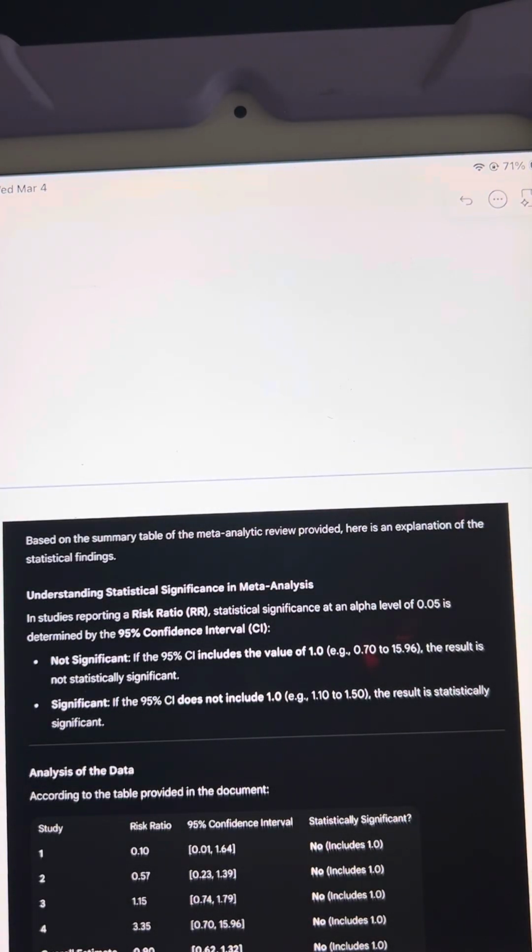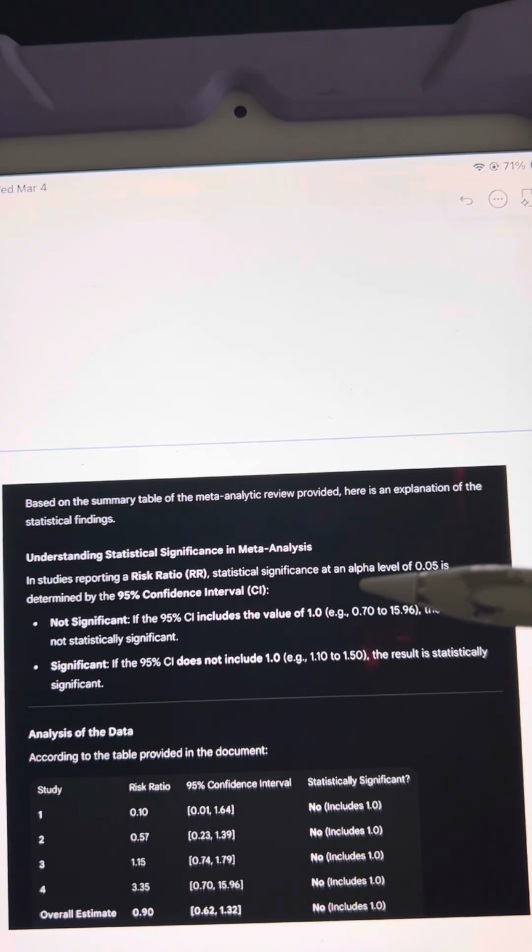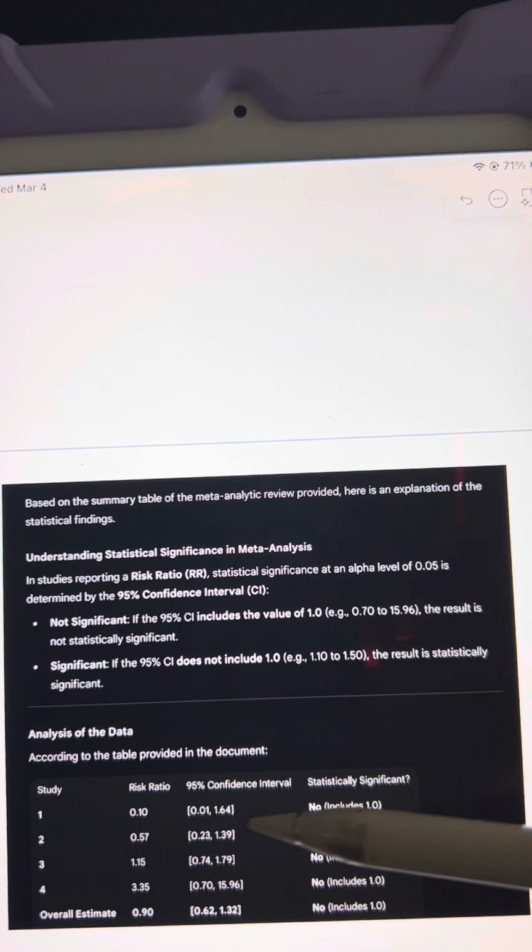Because based on the summary of the table, it is a meta-analytic review. So we can see the understanding of the meta-analysis. In various studies reporting risk ratio, the statistical significance at alpha level of 0.05 is determined by the 95% confidence interval. So not significant if the 95% confidence interval includes the value of 1, and the result is not statistically significant. And if the 95% confidence interval does not include 1, it will be statistically significant.